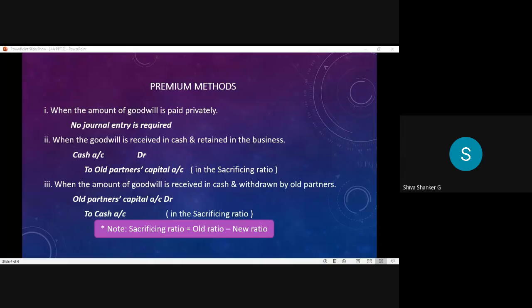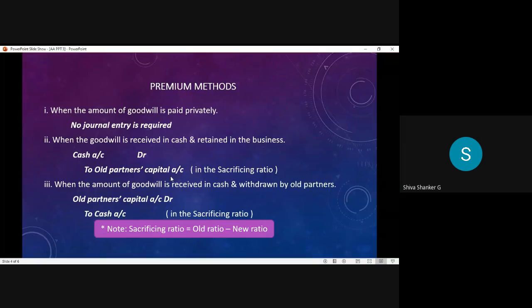And coming to the third method, what is the third method? When the goodwill amount is received in cash form and withdrawn by the old partners. The amount is brought by the new partner and withdrawn by the old partners. They are not retaining it in the business, not keeping it in the business. Immediately, they are withdrawing from the business. So in this case, additionally, one more entry we have to write.